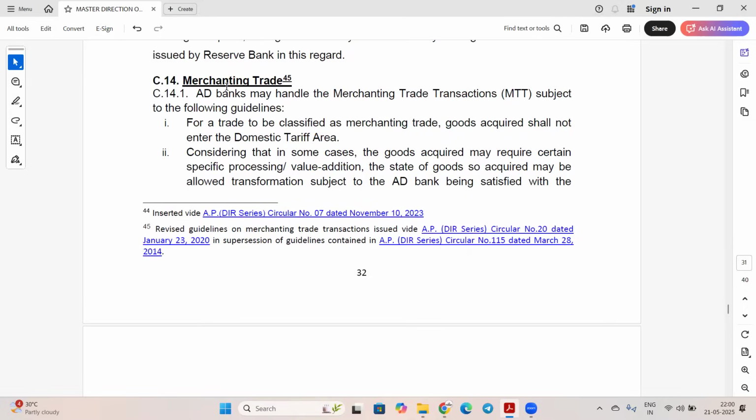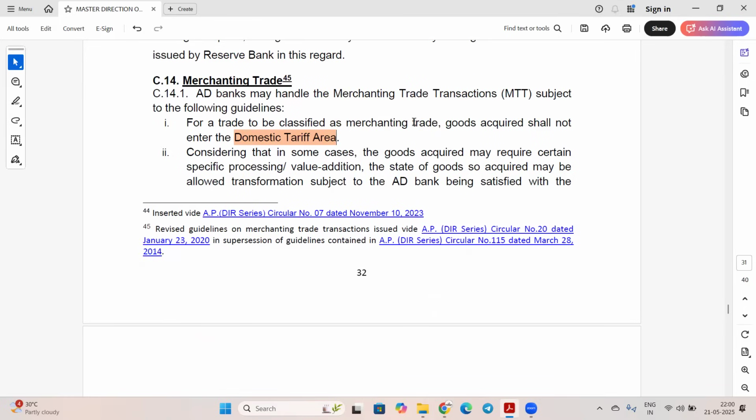Okay. Merchanting trade. This is very important. Here you can expect questions from merchanting trade, and many times it is asked. AD Bank may handle the merchanting trade transaction subject to the following conditions and guidelines. For a trade to be classified as merchanting trade, goods acquired shall not enter the domestic tariff area. Means in merchant trade, friends, the goods being traded will not come to the port of India.